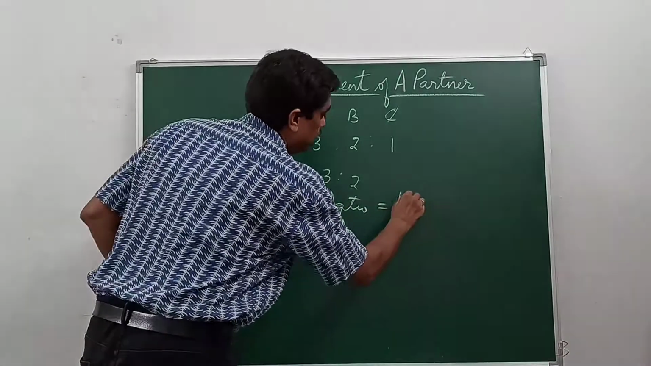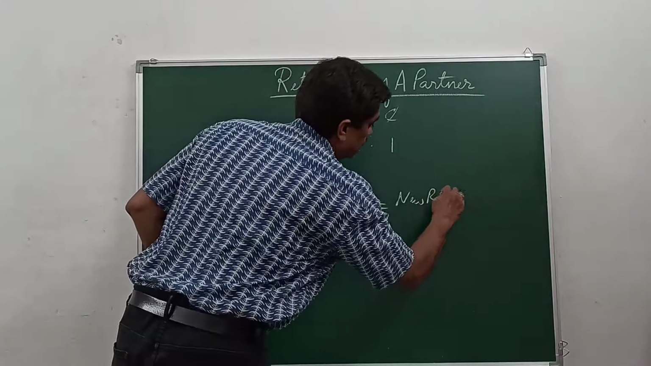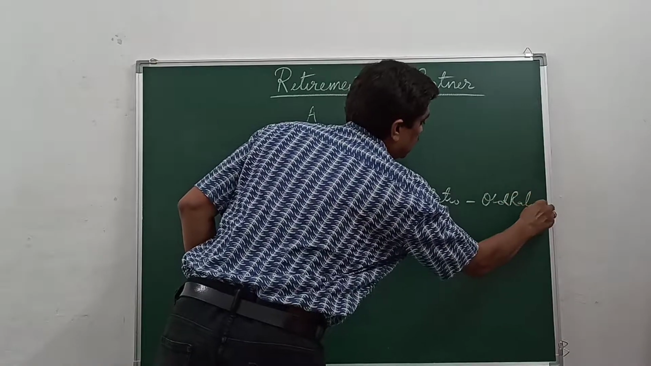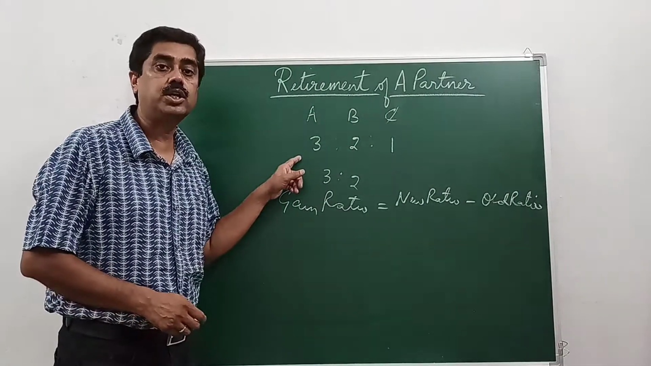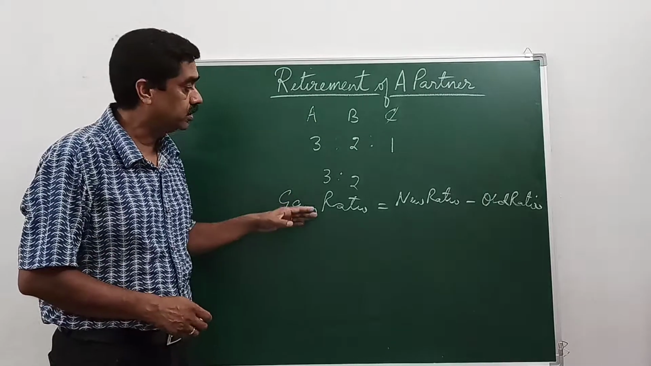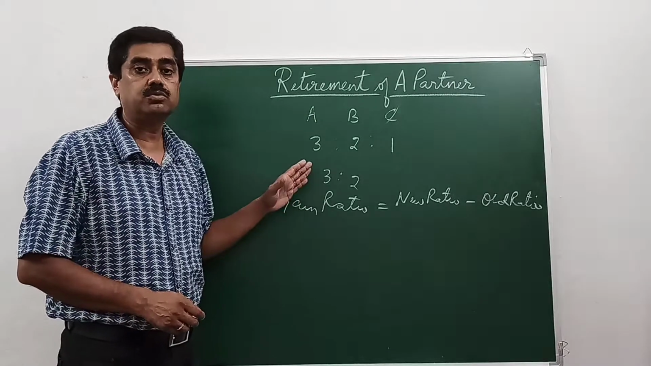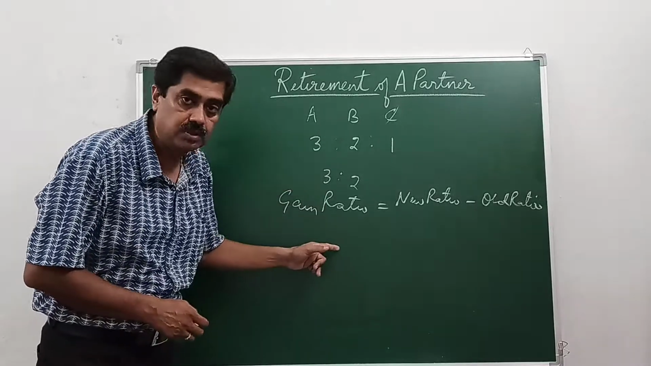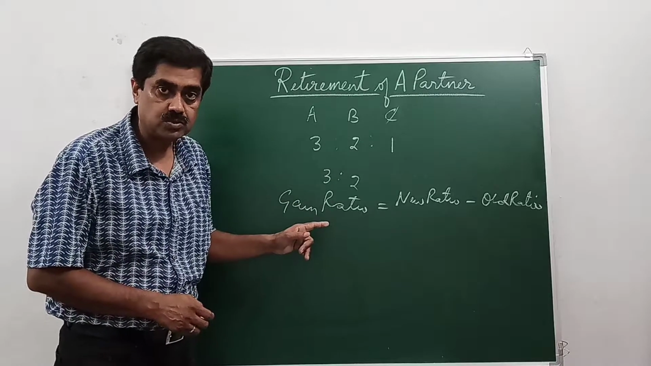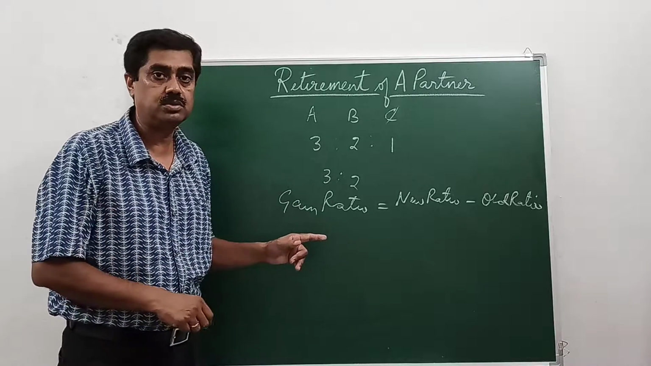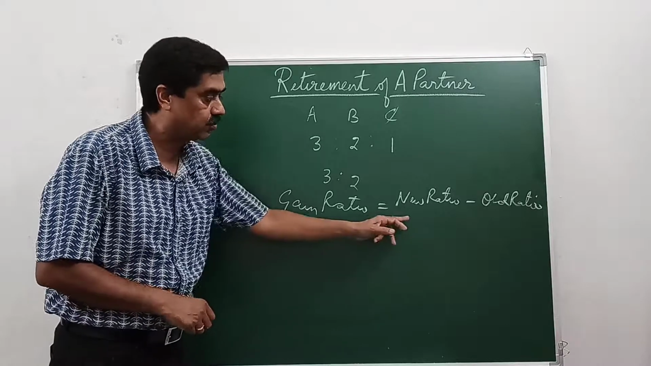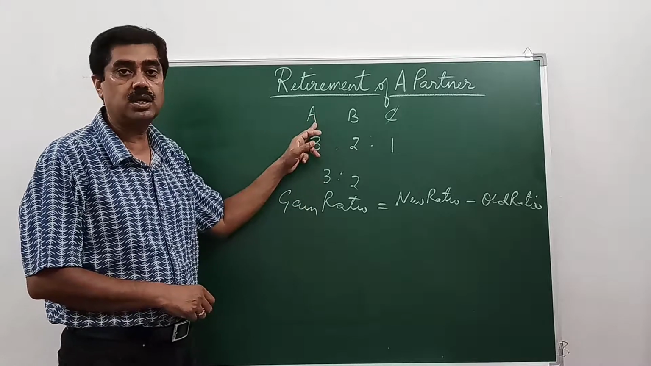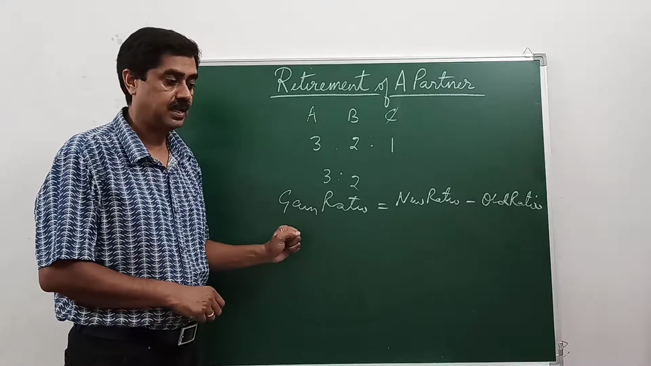Gain ratio will be new ratio minus old ratio of the remaining partners or continuing partners. Now, when no other information is given in the question about the new ratio, in that situation the new ratio and the gaining ratio come to the same. We'll do the question, and I'll explain to you how it is the same. So there was no need to find it by applying this formula. Directly you have to write it there. When the new ratio and the old ratio of the continuing partners are the same, gaining ratio will also be the same.